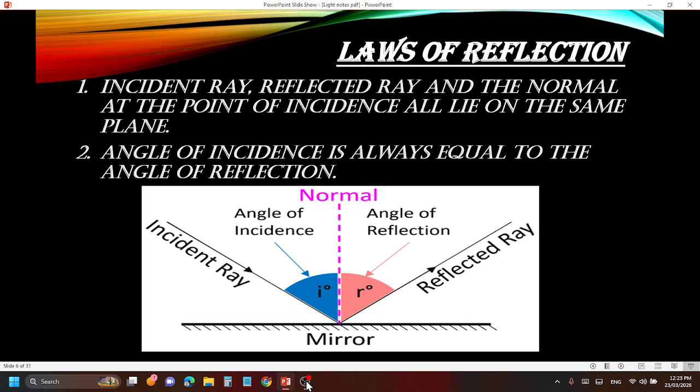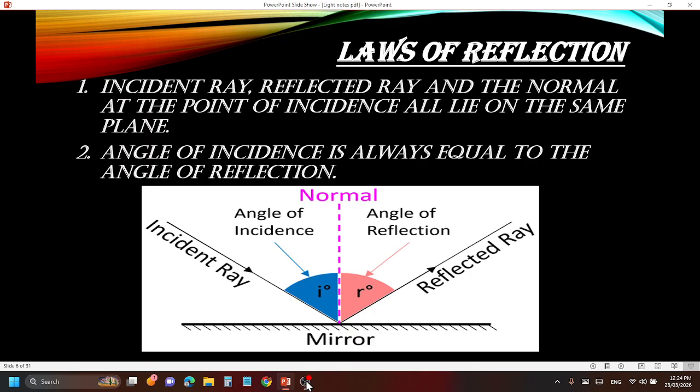The angle of reflection is the angle between the reflected ray and the normal. So the second law says the angle of incidence is always equal to the angle of reflection. Whenever you go to your lab, you can try it out with paper. I guess it is there in the NCERT activity. You can try out that activity using a piece of paper. These two laws you must remember. Questions can be asked. I will bring you a question video also. The incident ray, the reflected ray, and the normal at the point of incidence all lie on the same plane.